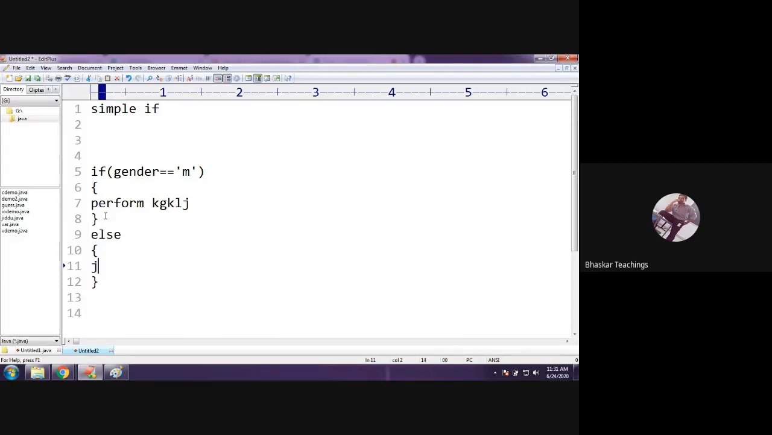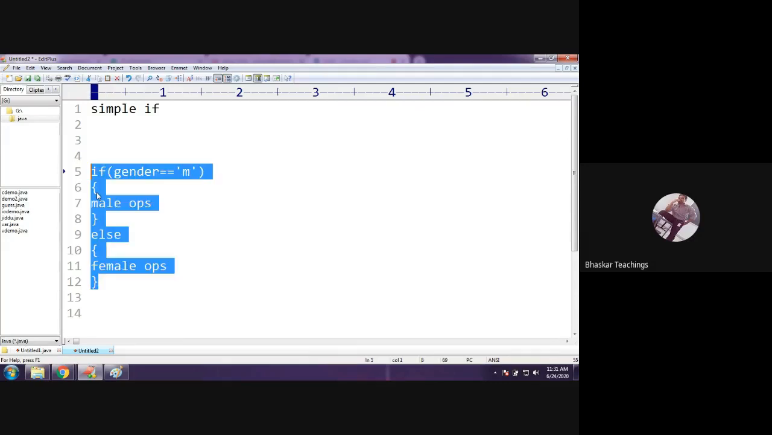So here the same operation is being done. If it is male, perform male operations. If it is female, perform female operations. Previously we were doing the same, but here the condition is checked only 1 time. So when you have one condition and 2 options, one operation for true and one operation for false, you need not go for the if statement. You would go for if else.